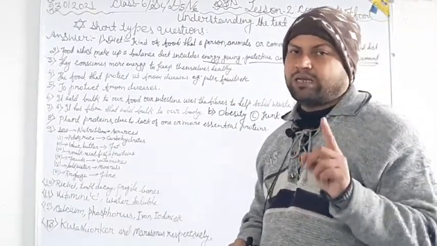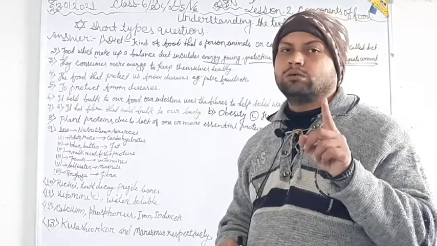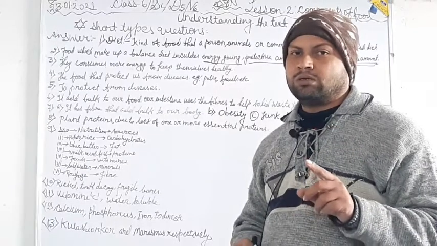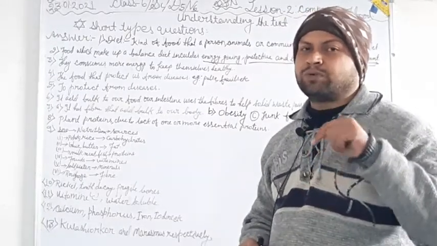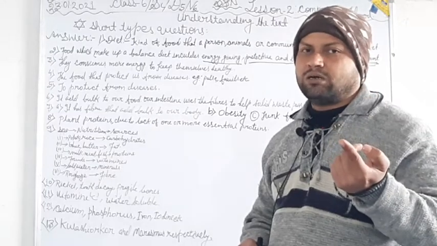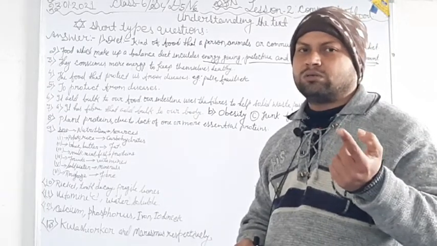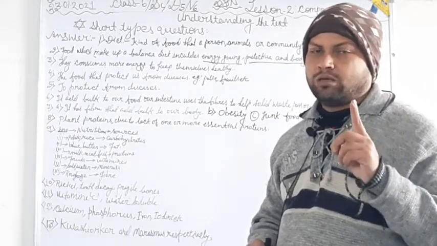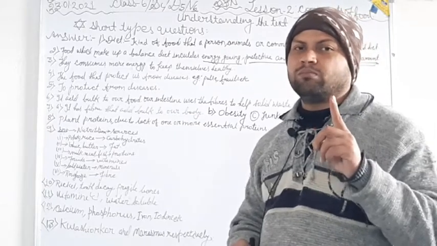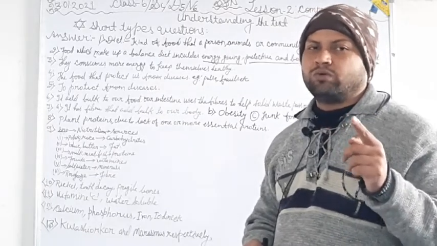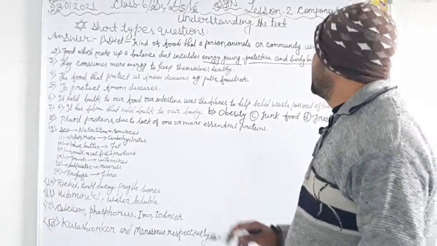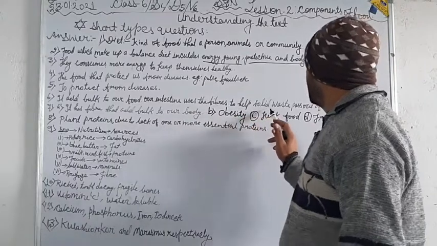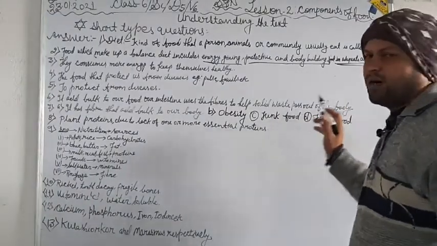Yes, obviously we should include cellulose in our diets because it helps us wash out the undigested materials from our body so that we can become healthy. Otherwise we can suffer from diseases. So our intestine uses the fibers to help solid waste pass out of the body.